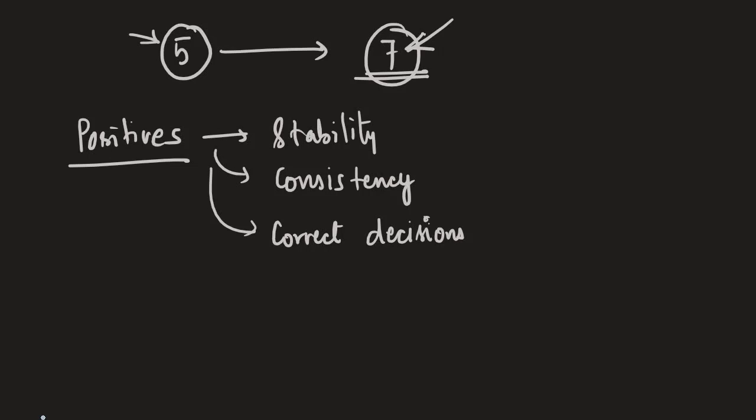But there is a problem with this. There are certain issues with such a system. Now, if we have a judgment that is given by a 5-judge bench, and then that is referred to a 7-judge bench, whatever decision the 7-judge bench gives will become the verdict, and that will overrule the decision of the 5-judge bench.